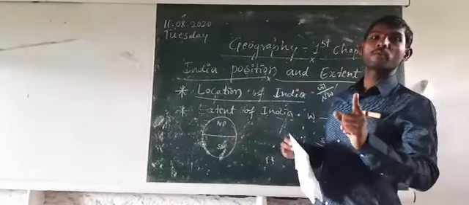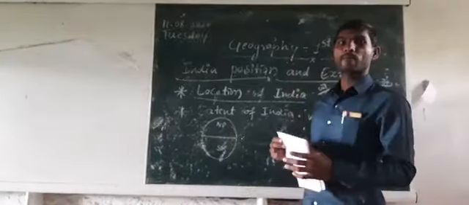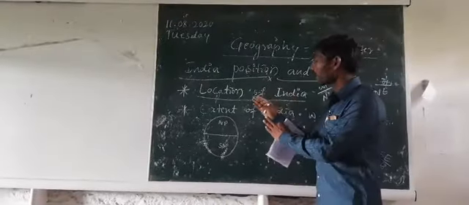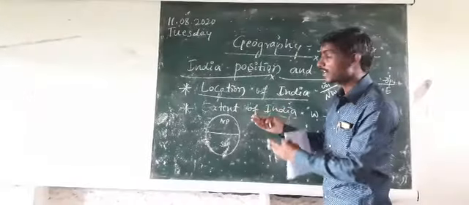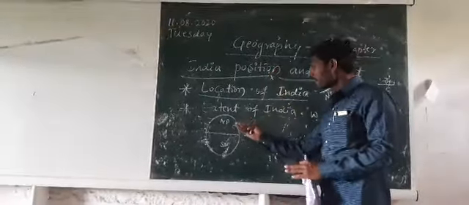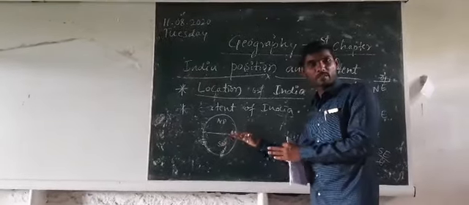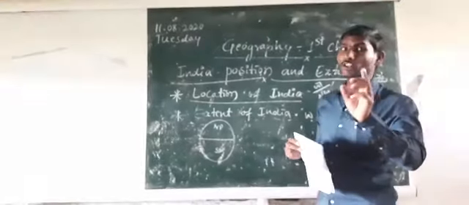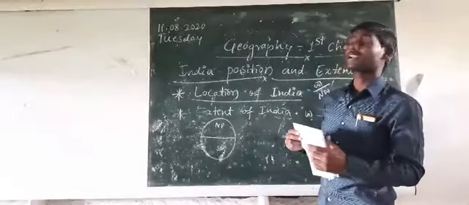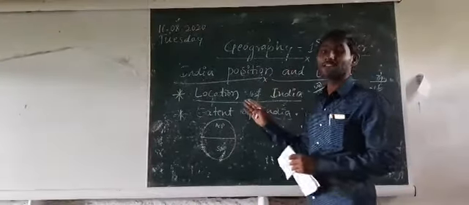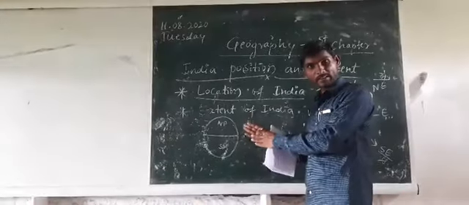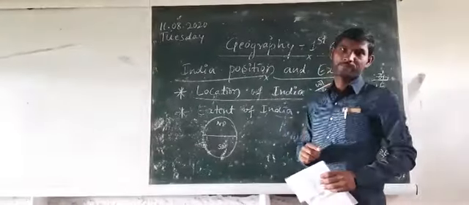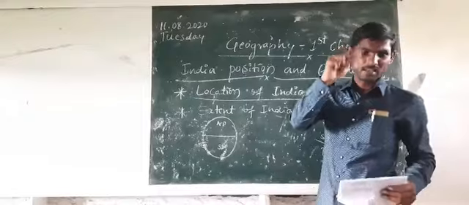In the world map, India is located in the northern and southern hemisphere, both sides. But when we observe the Asian continent map, it is located in South Asia. This is the second point.